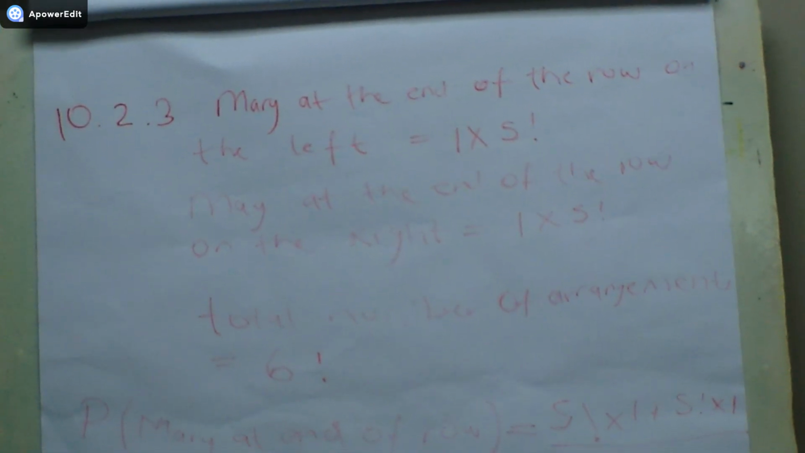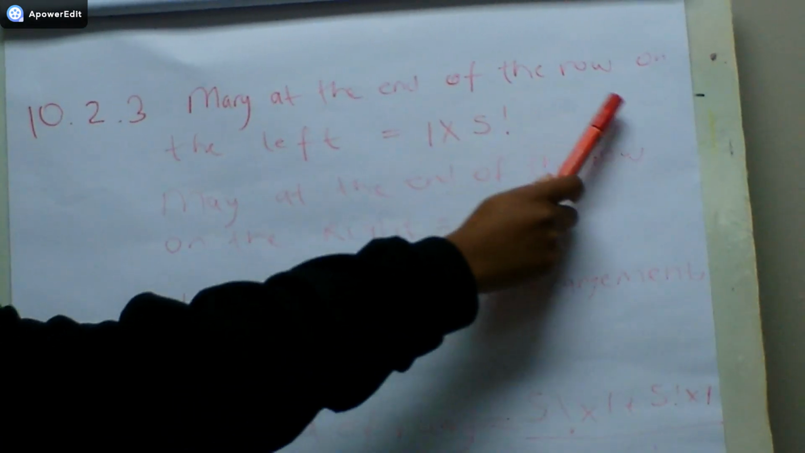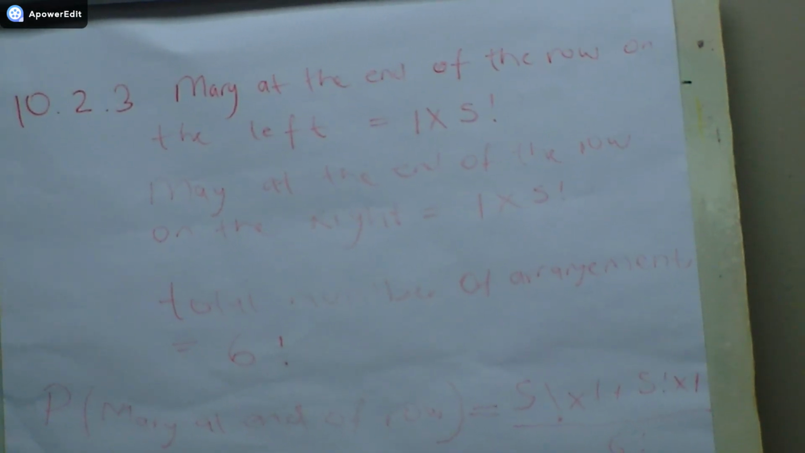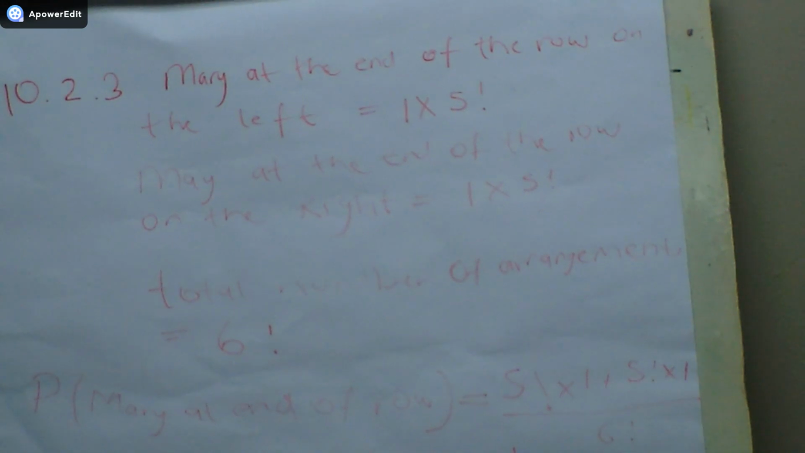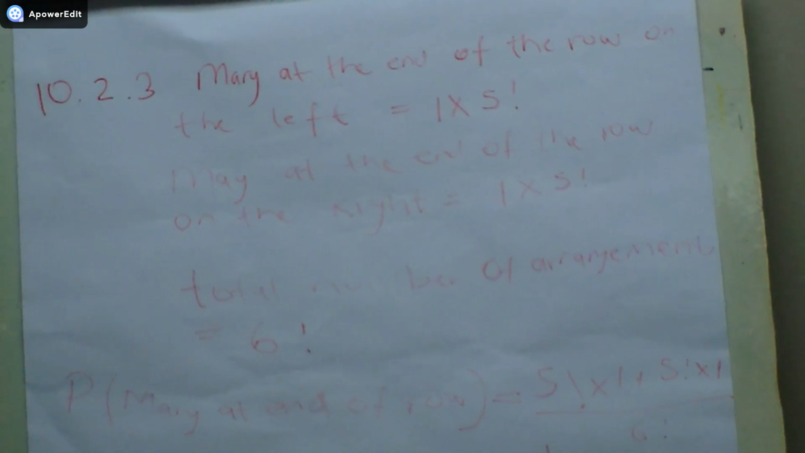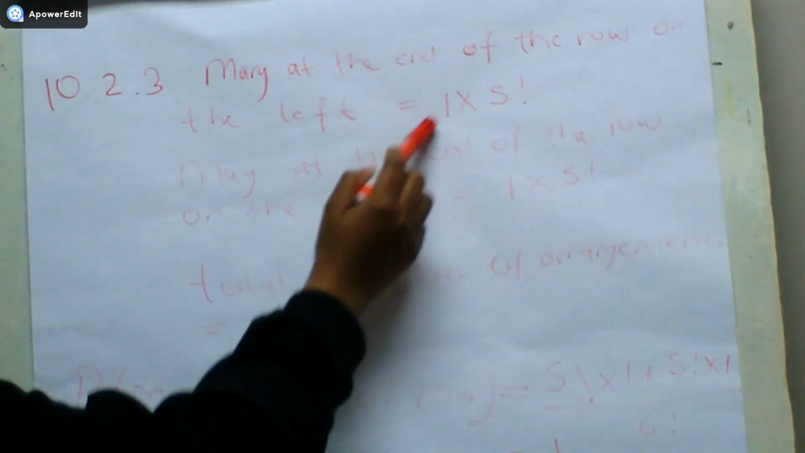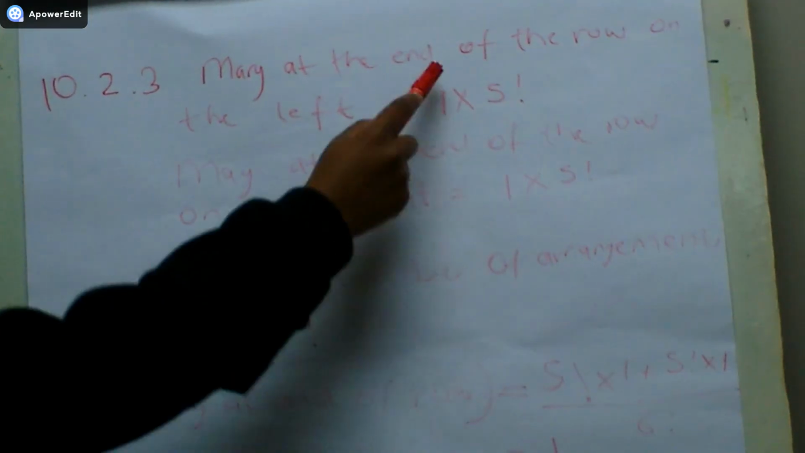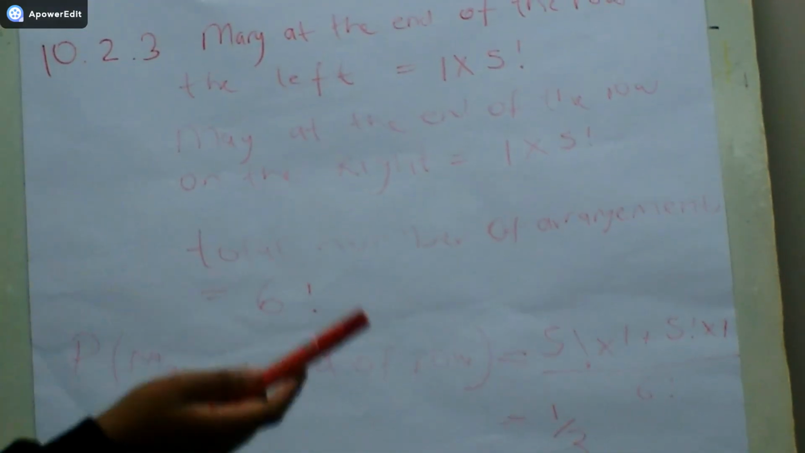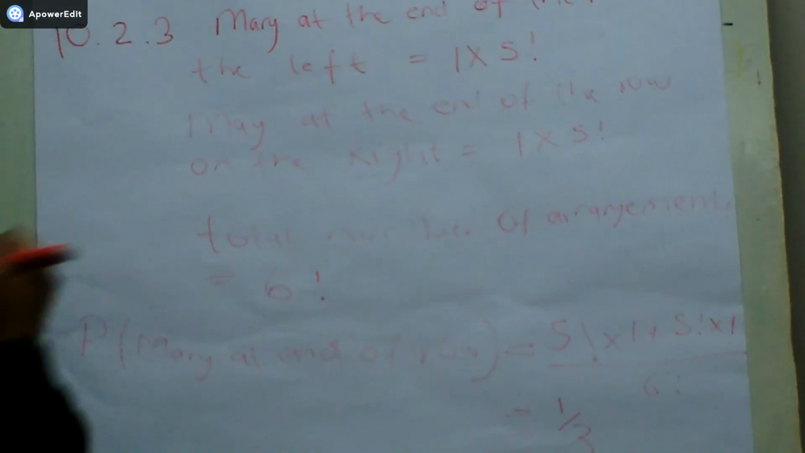Okay, guys. Moving right along, we have 10.2.3. Mary is at the end of the row. We are asked for the probability that Mary is at the end of the row. In a row, there are 2 ends, the left side and the right side. So you want to know the probability that Mary is at the left. It's 1 times 5 factorial: Mary is 1 person in 1 seat, out of the 6 seats, so there'll be 5 other seats left.